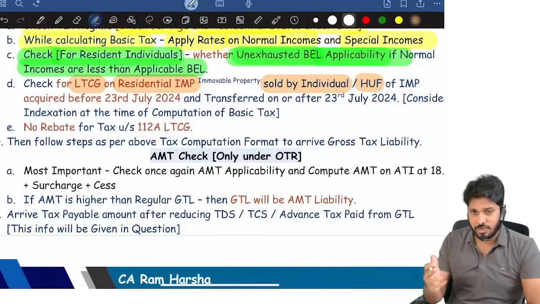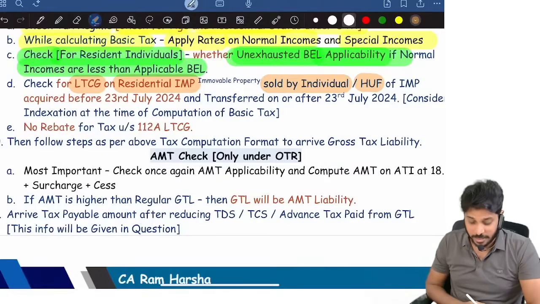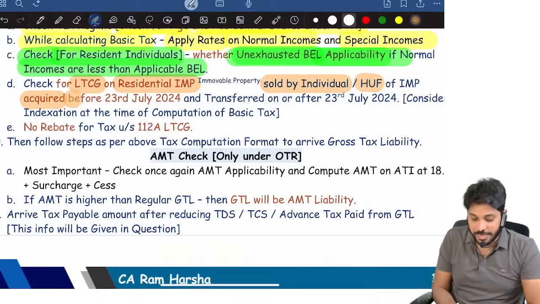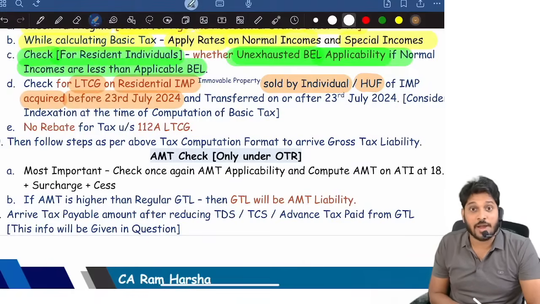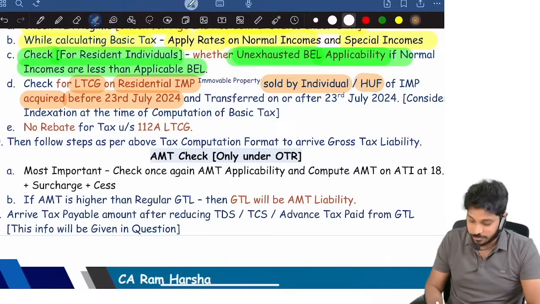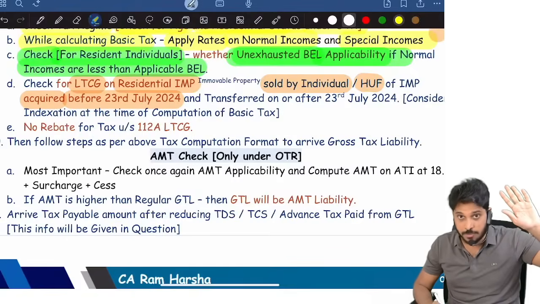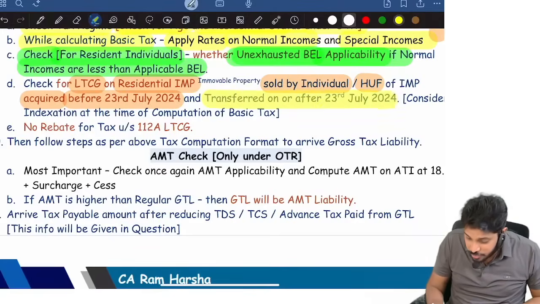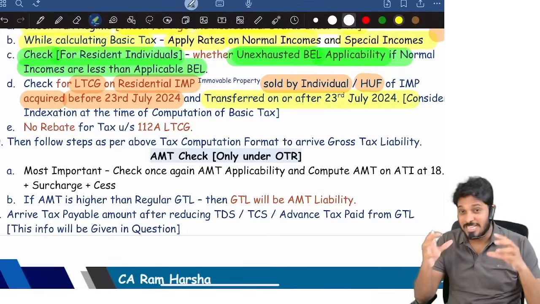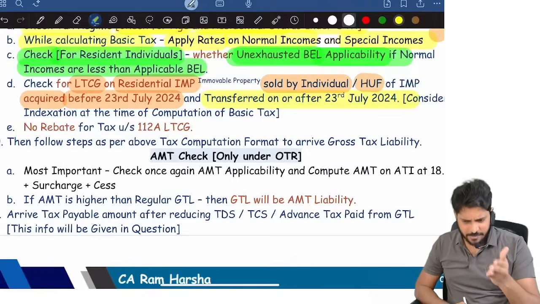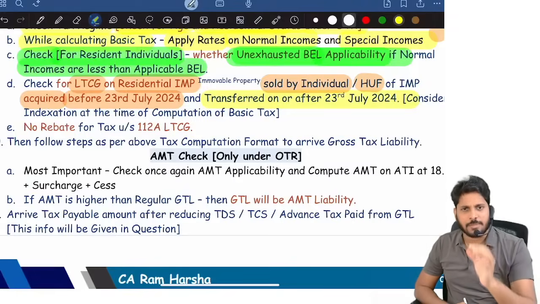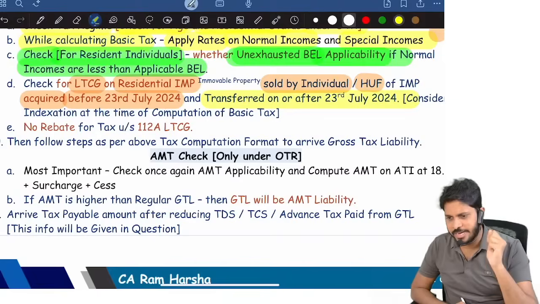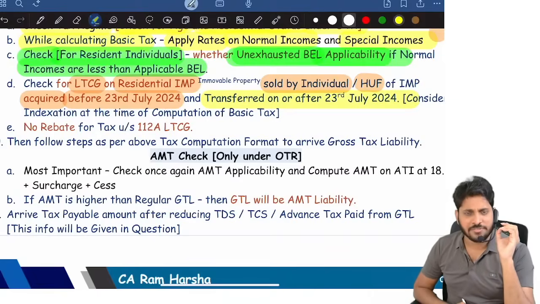But it was acquired before 23rd July. The house, these people acquired long back, and the house is sold on or after 23rd July. For these people, in previous year 24-25, on any long-term capital gain, there is no indexation at all. I hope you are aware of the indexation point, right?